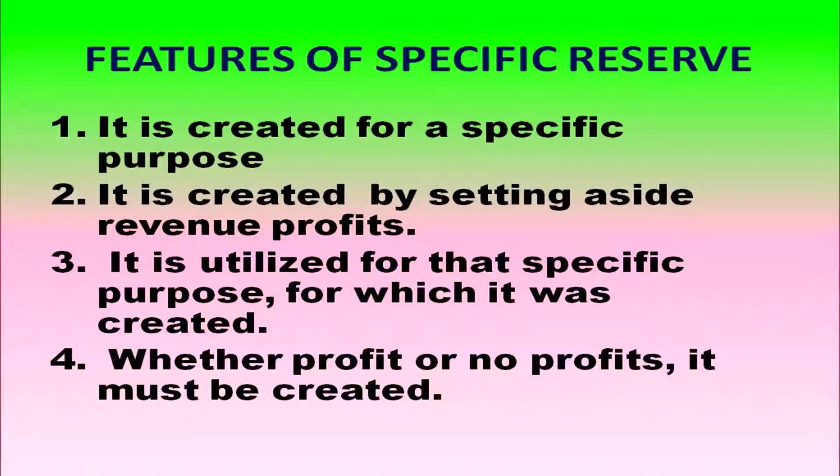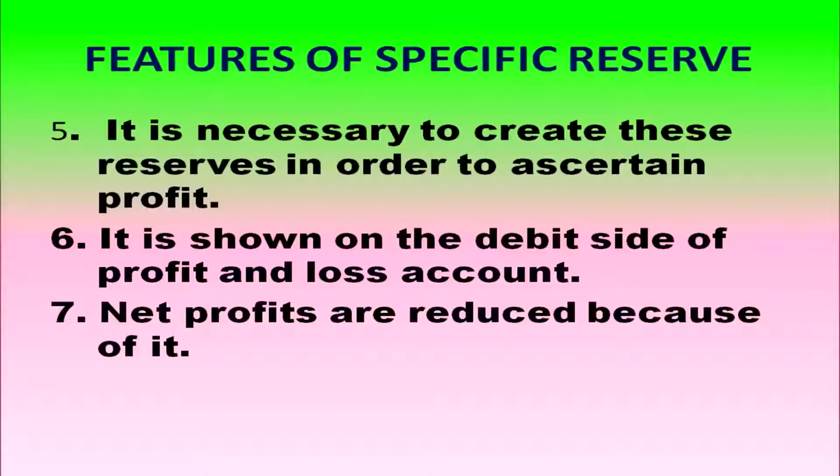Specific reserve must be created. It is necessary to create specific reserve in order to ascertain profit. And where you will show this specific reserve? It is shown on the debit side of the profit and loss account. Net profits are reduced if you are showing it in the profit and loss account.